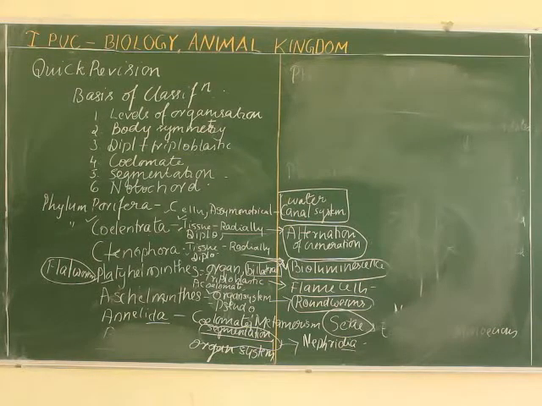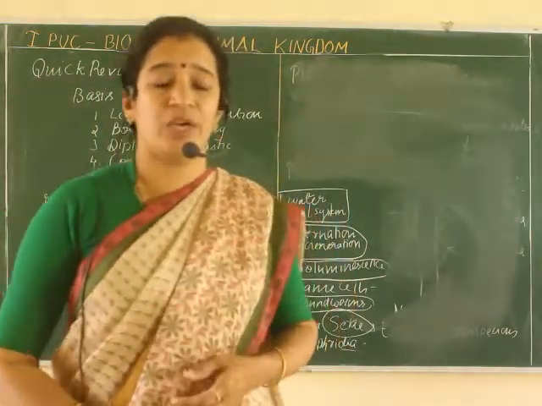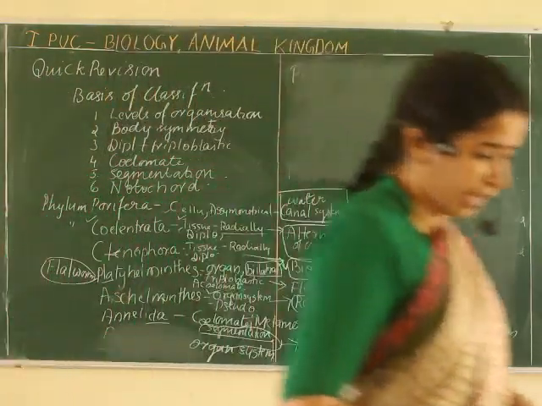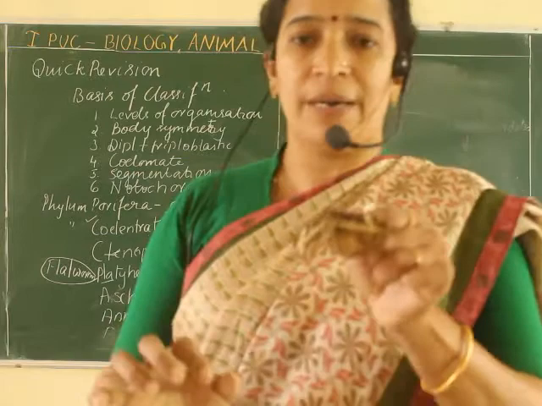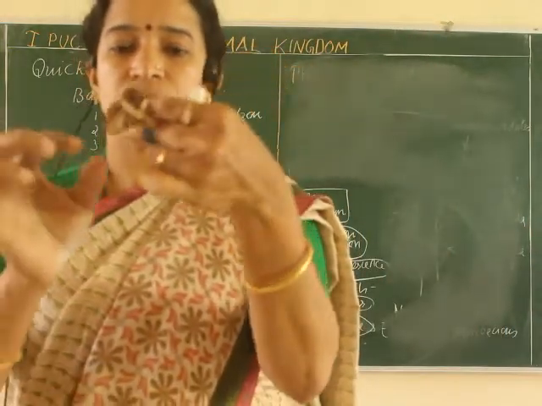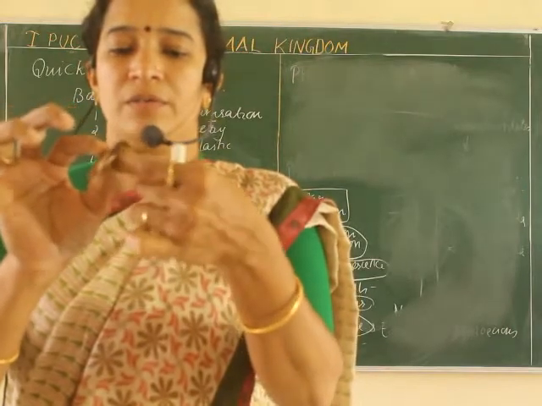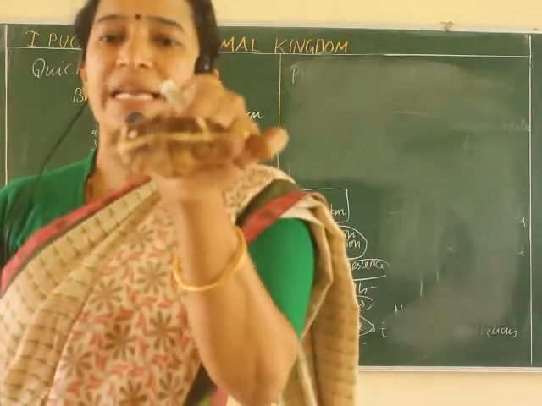Now, in the Arthropoda, one more feature: arthro means jointed, poda means legs. This I have told in the last video also, jointed legs. Then butterflies and insects are also part of this phylum Arthropoda. So, a dried specimen of an insect is there.